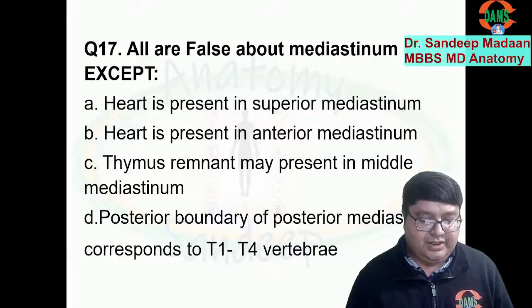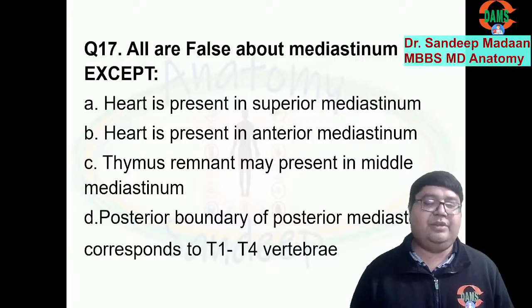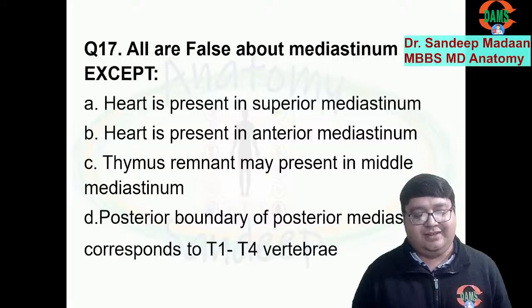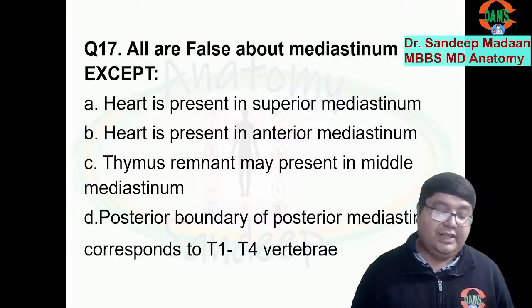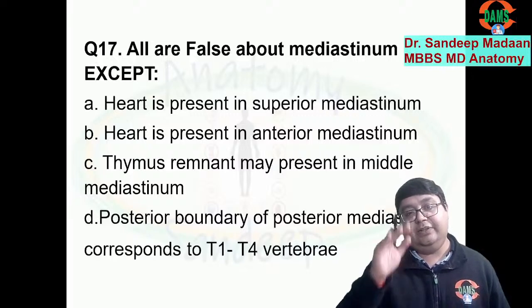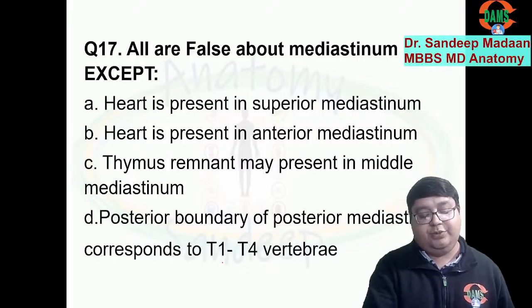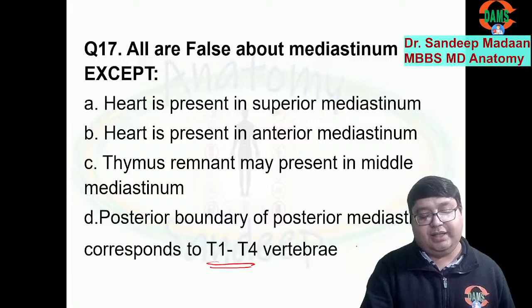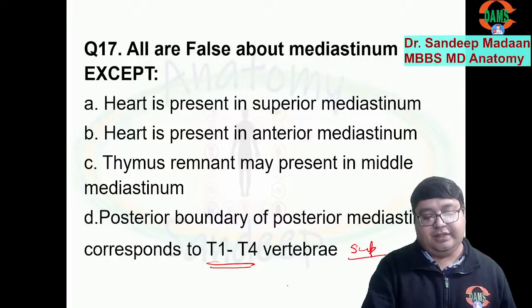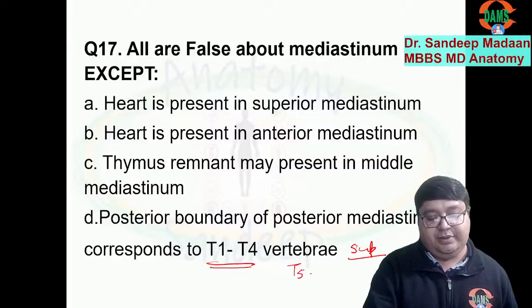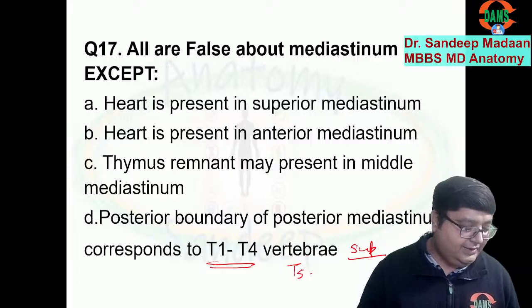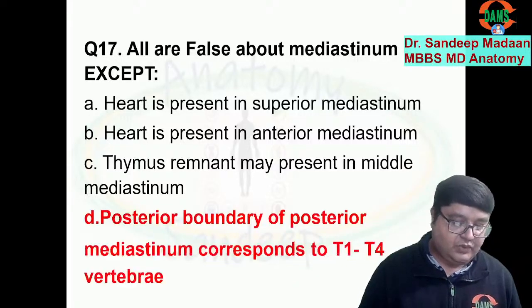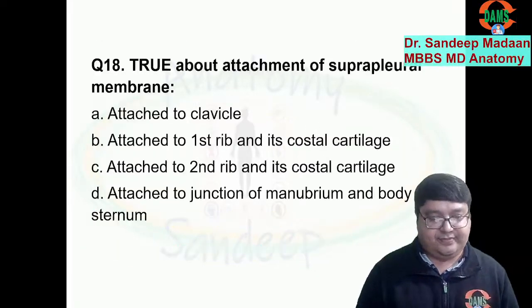So thymus remnant may be present in the middle. No, thymus will be either in the superior or anterior. But what about the posterior boundary of the posterior mediastinum? T1 to T4 will be present behind the superior mediastinum, right? T5 and below, that will be for the posterior mediastinum. So far, so good. So answer is D.